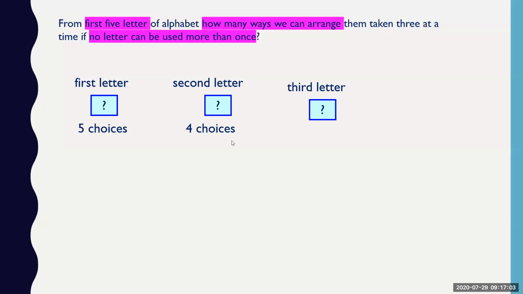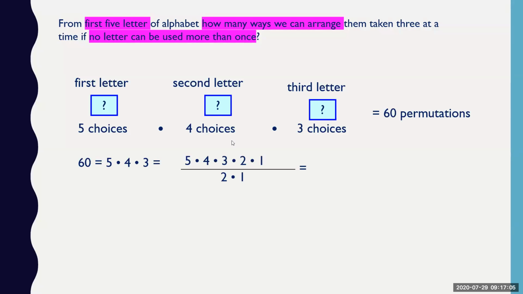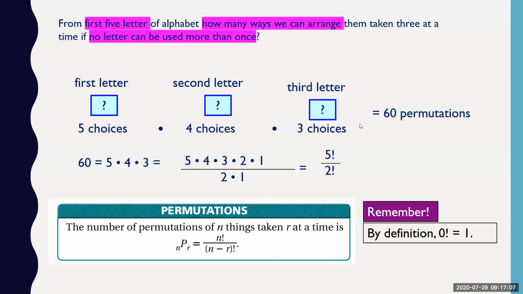So let us see the answer. 5 choice, 4 choice, 3 choice, 60 outcomes. Okay. So this is by the definition. Here I have not listed the outcomes. You can list all the outcomes, possibilities. Okay. So this is the formula, and by definition we know that 0 factorial is 1. So don't forget that.